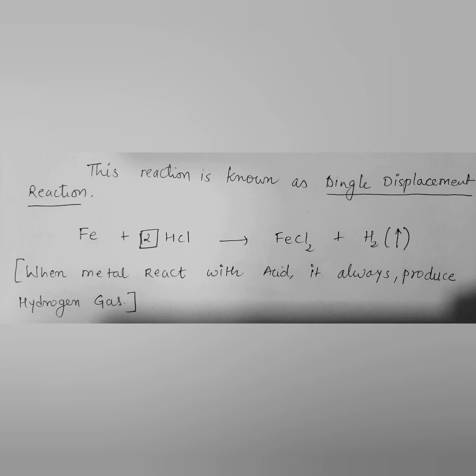And when we talk about this reaction, iron being more reactive displaces hydrogen, so this is nothing but a single displacement reaction. And also, when a metal reacts with an acid, it always produces hydrogen gas, children, keep it in mind.